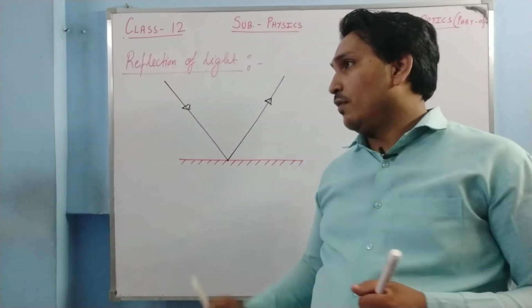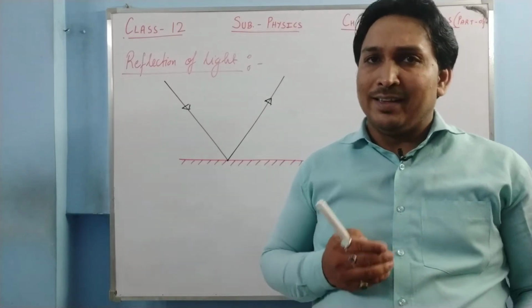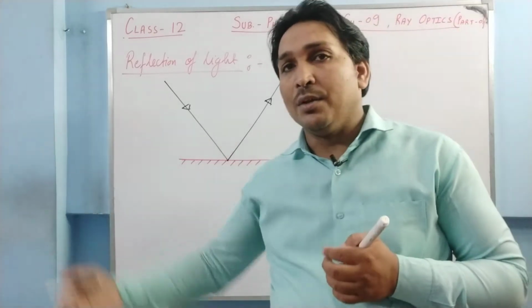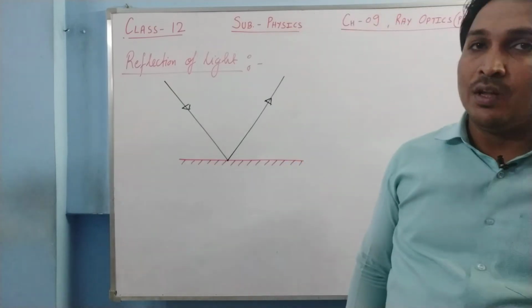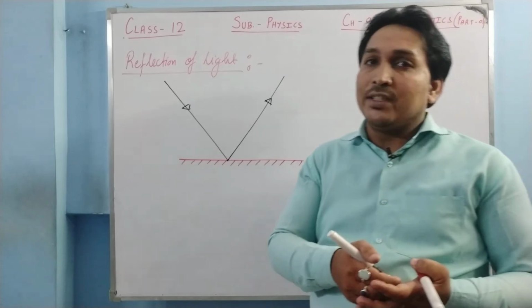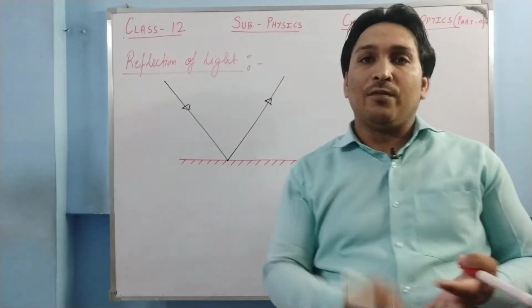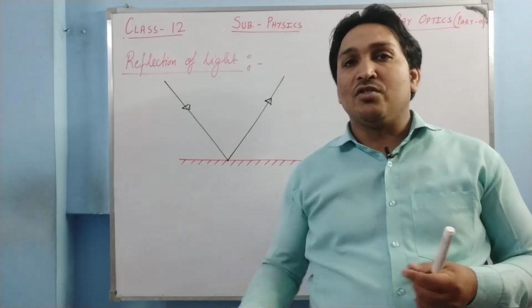Basically, you see your image in the surface of water. That image is not as clear as we see our image in a mirror. Why is it so? Because water is a transparent medium, and when light falls on the water surface, only some part of the light is reflected. Most of the light is refracted into the water. So we see our image, but it is not that clear.